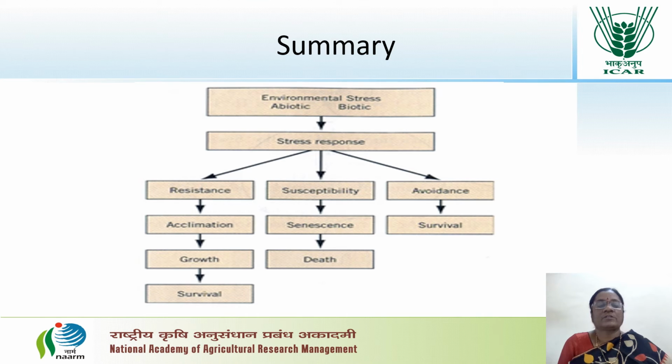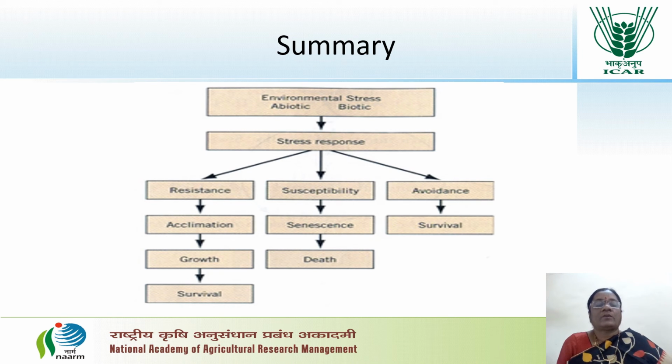What are those? First, some plants are able to resist the stress condition. Some plants cannot resist, so they are highly susceptible to the stress conditions. And some plants avoid the stress conditions. Basically these are the three types of responses posed by the plants.